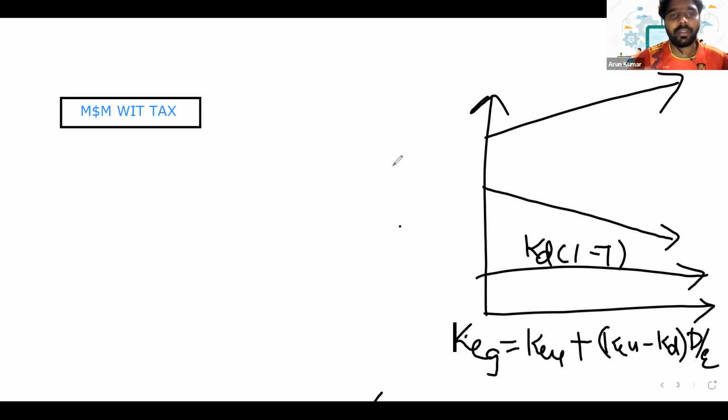So from there, we are moving into APV. APV is just a result of this particular theory. It means that when there's a change in the capital structure is when we calculate APV, right? So this is the theory behind APV. That's how we arrive at the concept of APV.